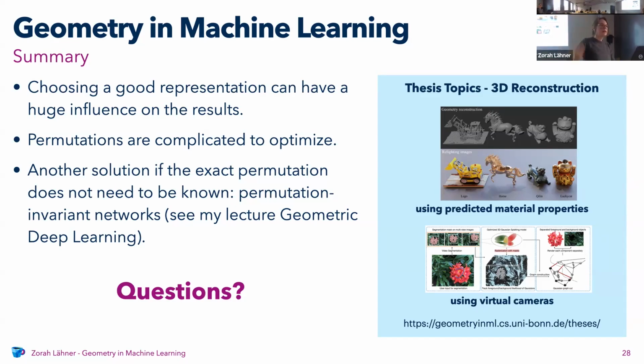So you just cancel out the whole permutation thing. And this is something that you can hear about in my lecture called geometric deep learning. If you're interested in that, I think for this semester it's too late, but it's going to happen next semester again.